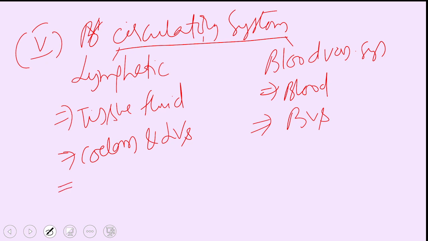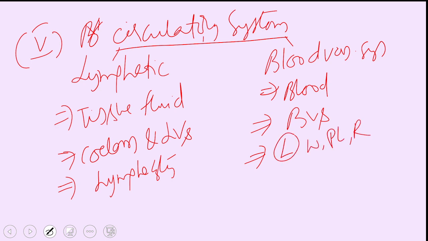The lymphatic system comprises lymphocytes, whereas in addition to the lymphocytes, the blood vascular system also contains the other blood cells. Lymphocytes are part of WBC, and there are platelets and RBC, as you all know.